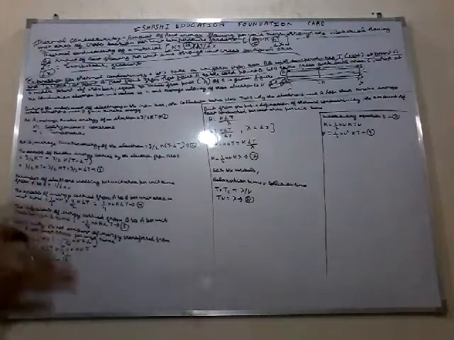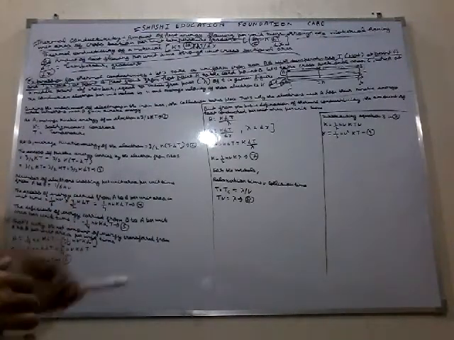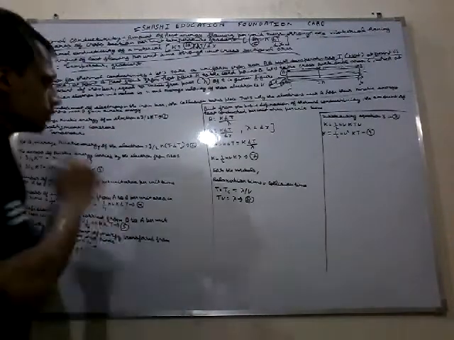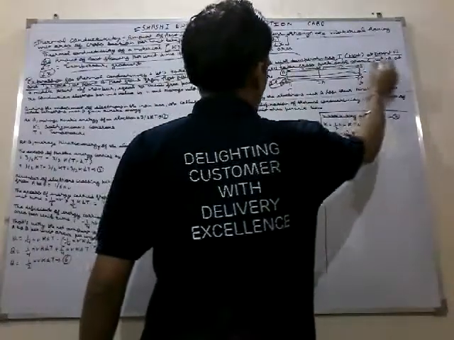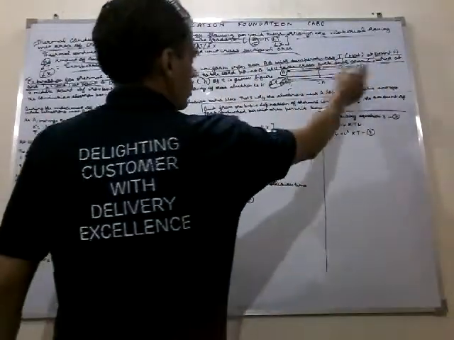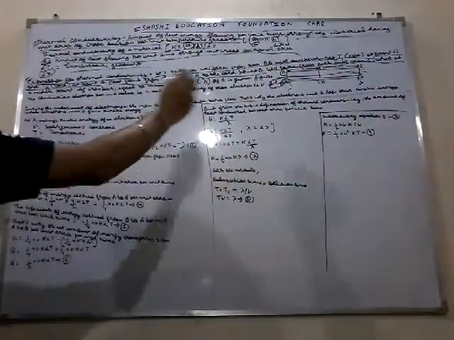Here is the practical example related to thermal conductivity. Let's take the cross-sectional area C, which is at the middle point of the iron bar.